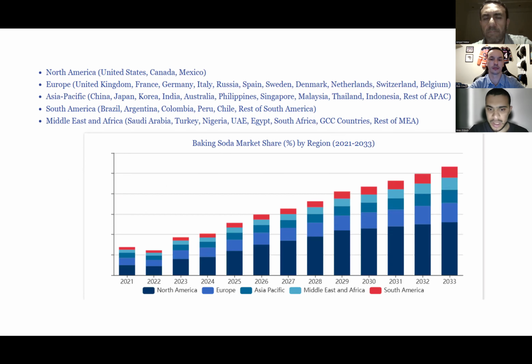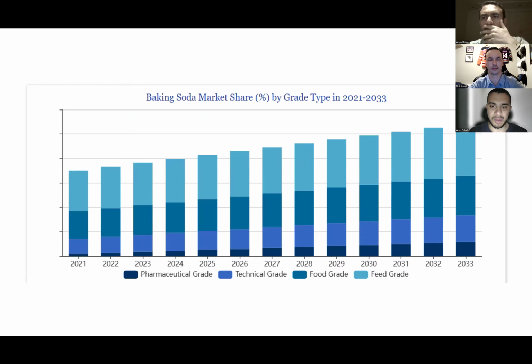I want you just to take a look at the North American market in 2025, which is this year, and go till 2030. That will give you the projection of the baking soda market share. It's going to increase almost more than double in 5 years. That means the demand is going to be steady and the market is increasing regarding baking soda.